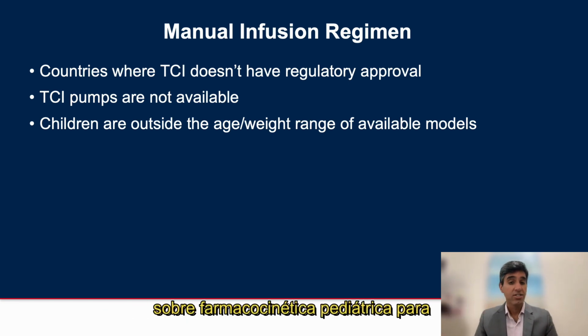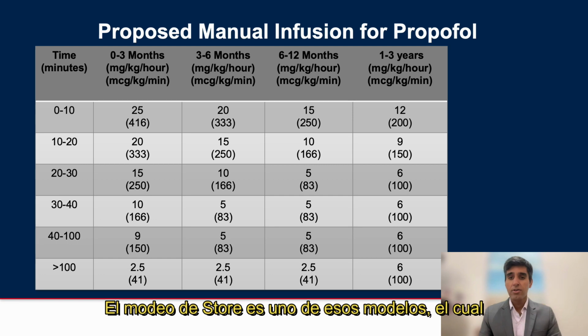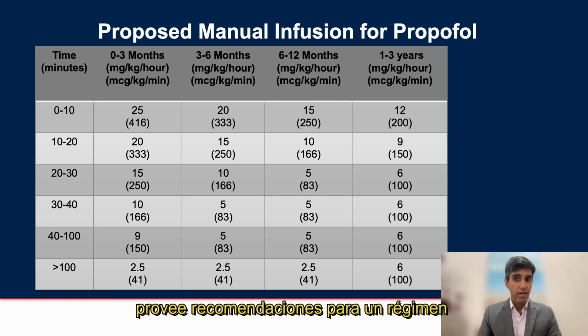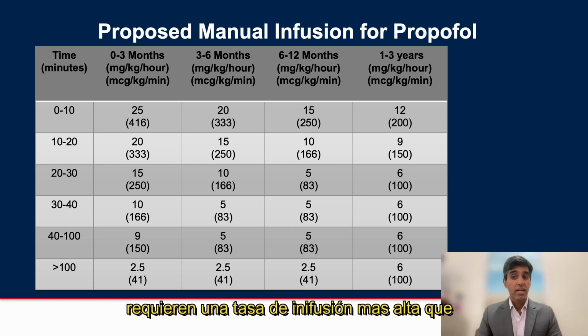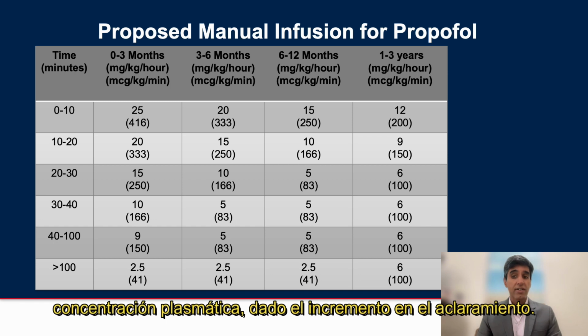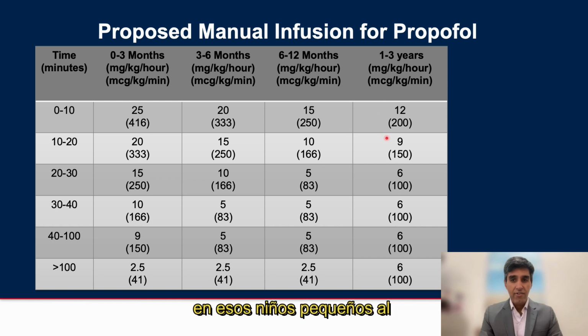Unfortunately, there are few validation studies for pediatric pharmacokinetic estimates for manual regimens. The STOR model is one such model which provides recommendations for a manual dosing regimen to maintain a plasma concentration of 3 mics per ml. It's important to note that young children again require higher infusion rates than adults to maintain the same plasma concentration given the increased clearance. And you can see the significantly high infusion rates in these young children at the beginning of this regimen to maintain that plasma concentration.